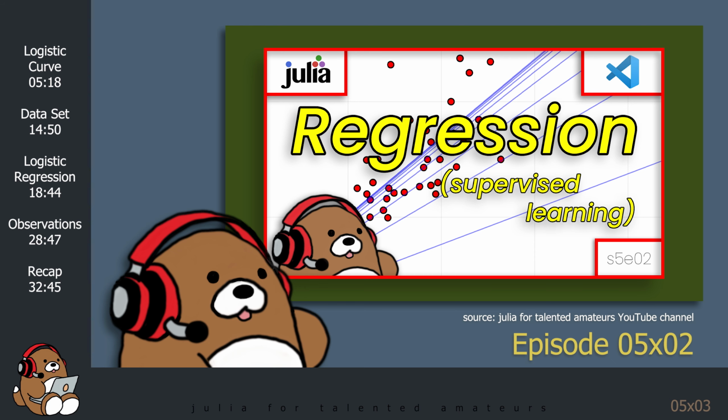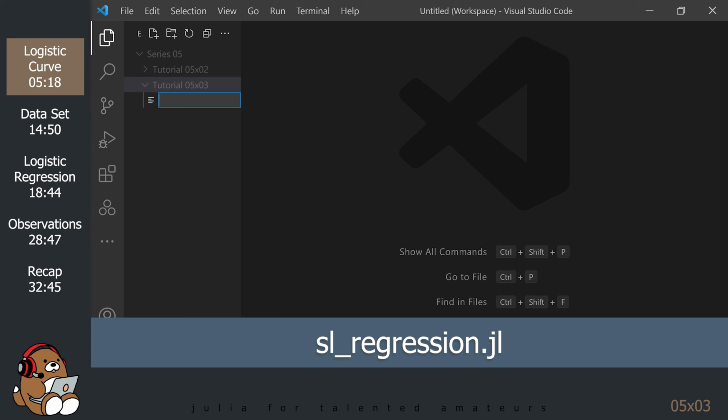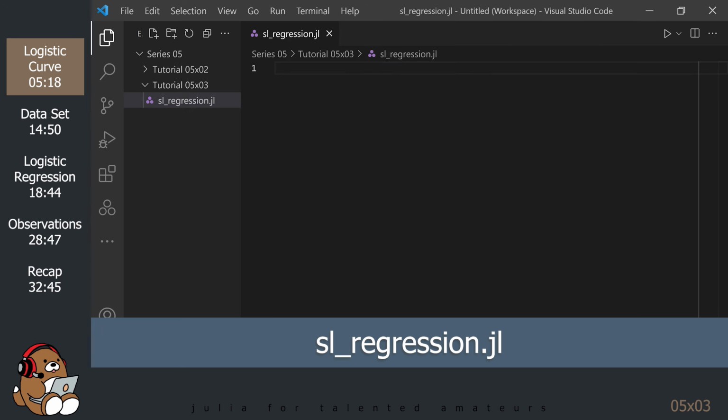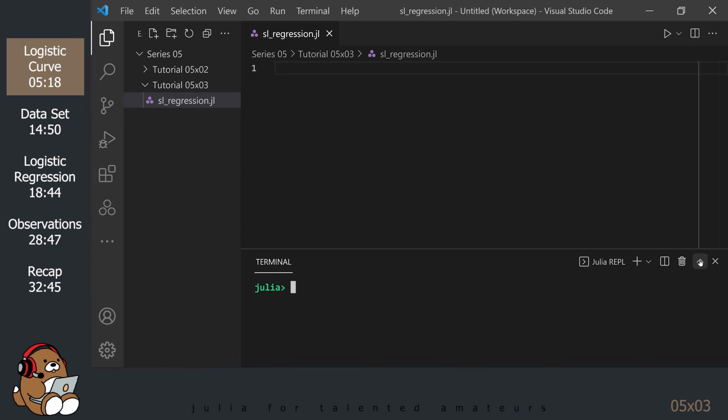Okay, let's fire up VS Code and get started. In your VS Code Explorer panel, create a new folder for this tutorial. In the tutorial folder, create a new file called sl_regression.jl. Launch the Julia REPL by using Alt-J, then Alt-O. Maximize the terminal panel.